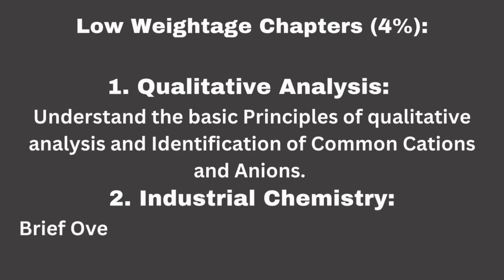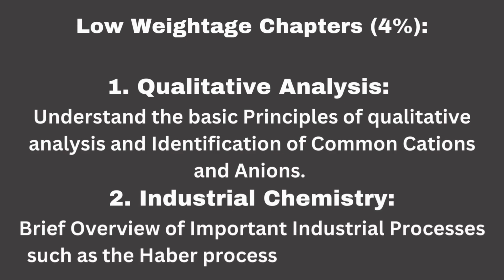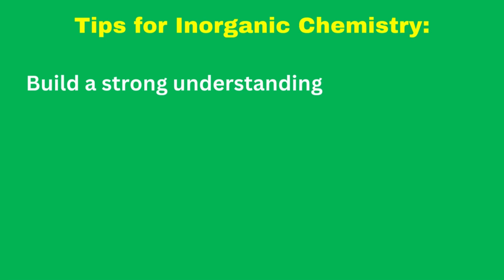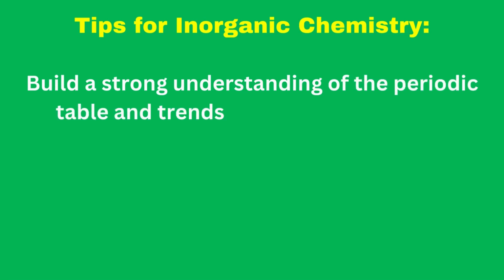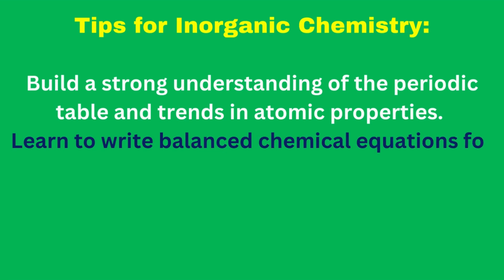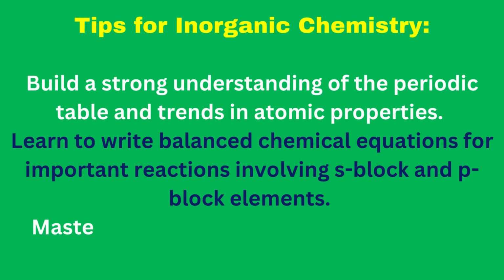2. Industrial chemistry. Brief overview of important industrial processes such as the Haber process, Solvay process, etc. Tips for inorganic chemistry. Build a strong understanding of the periodic table and trends in atomic properties. Learn to write balanced chemical equations for important reactions involving S-block and P-block elements.